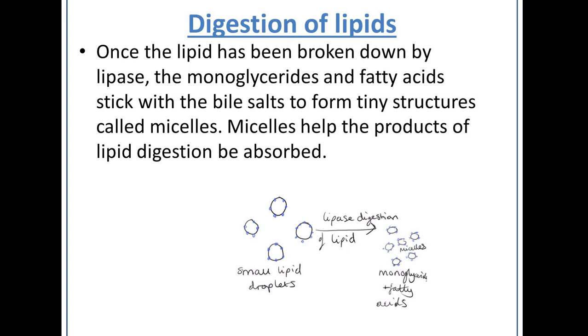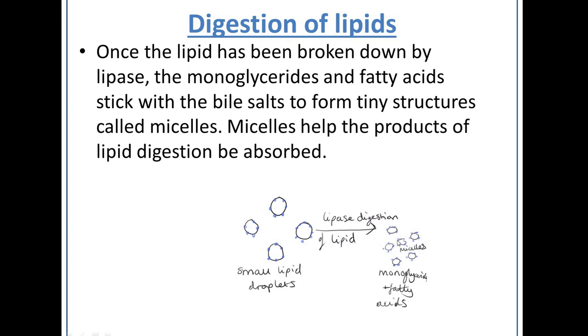Once the lipid has been broken down by lipase into monoglycerides and fatty acids, they actually all stick together with the bile salts to form a structure called a micelle. I think you might have heard of micellar water. So micelles help the products of lipid digestion be absorbed into the bloodstream.